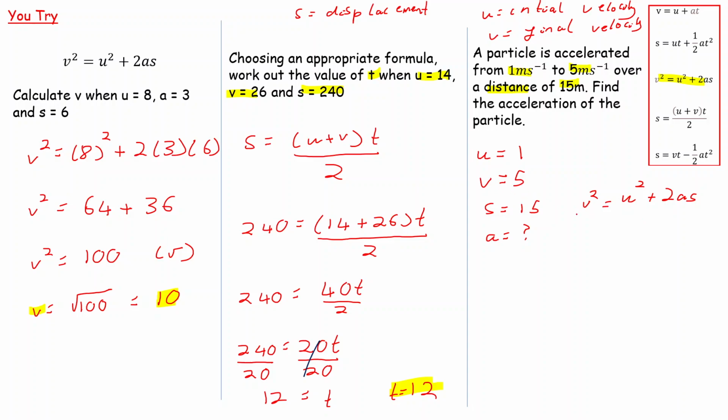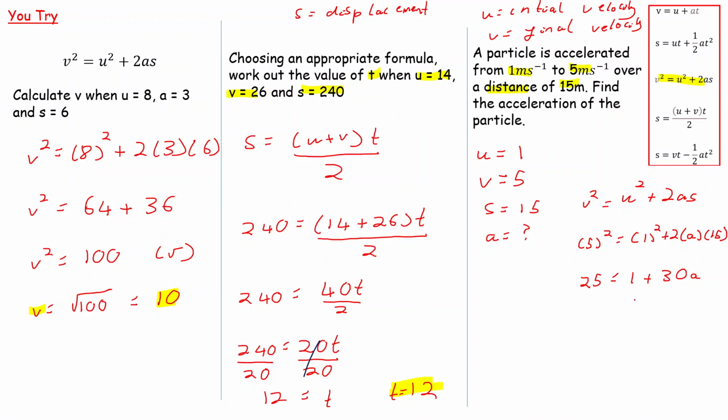So V is equal to 5, but it's V squared. So it's going to be 5 squared is equal to U squared, where U is 1, so 1 squared, plus 2 times my A value, which is what I'm trying to find, times my S value, which is equal to 15. Apologies, it's getting a little bit cramped, but hopefully you can see that. 5 squared, 5 times 5, is equal to 25, being equal to 1 squared, 1 times 1 is 1. We've then got plus 2 times A times 15, or 2 times 15 is equal to 30. So 30 times that A. We're trying to find the missing letter A. We've got 25 is equal to 1 plus 30A.